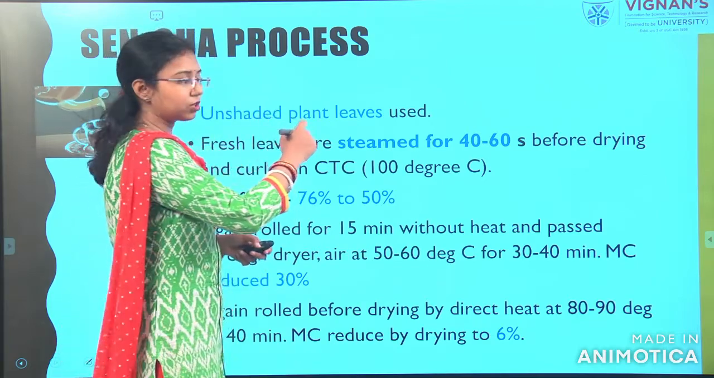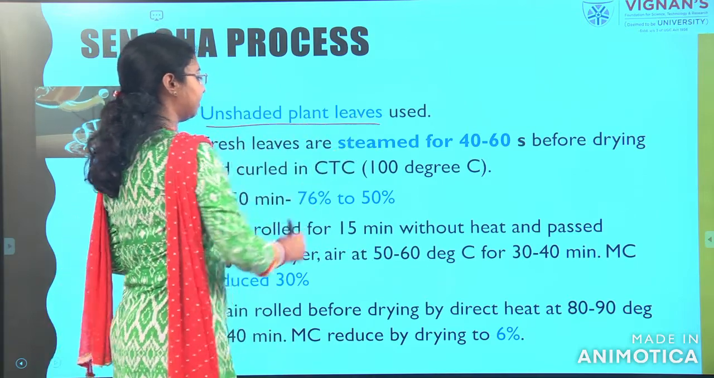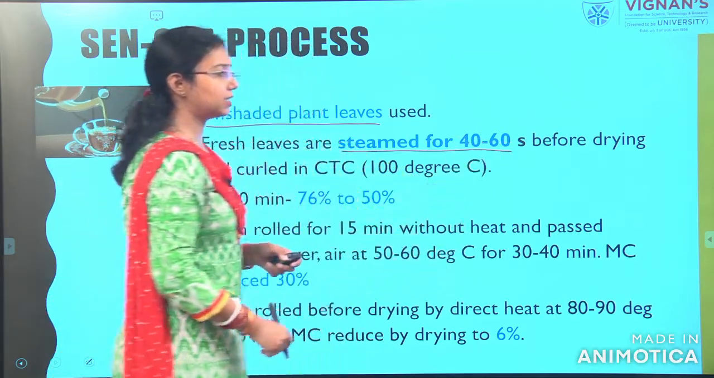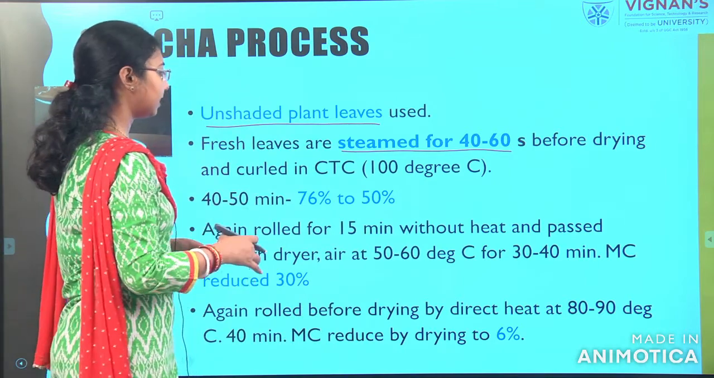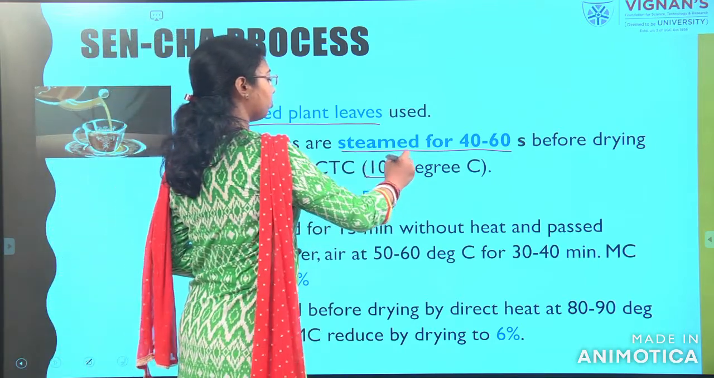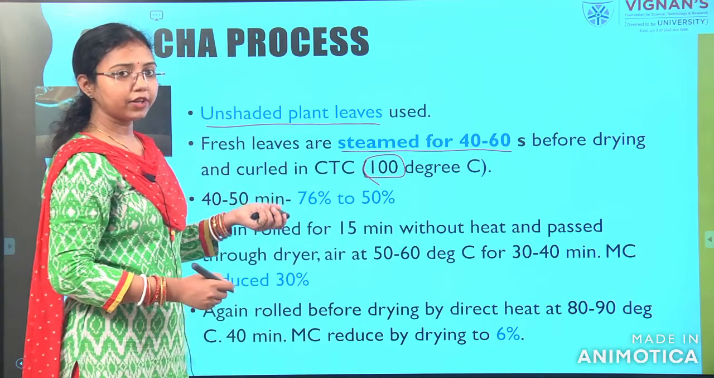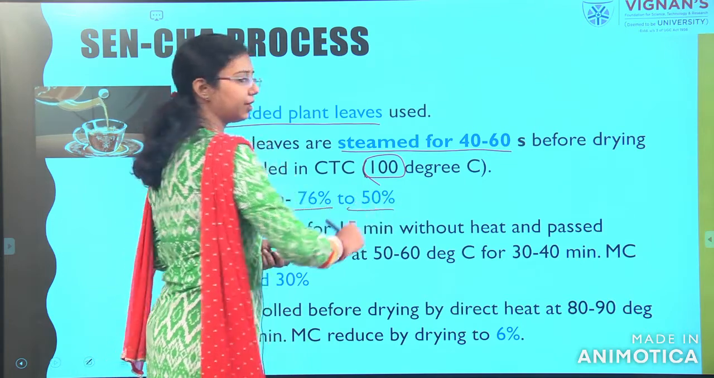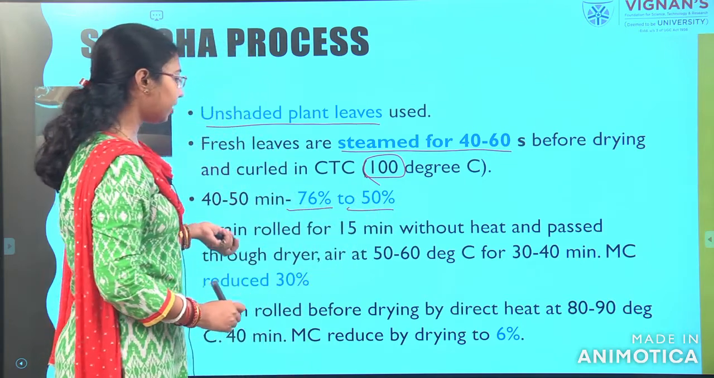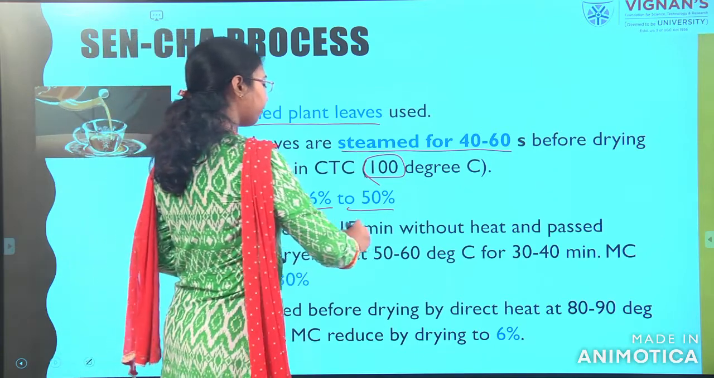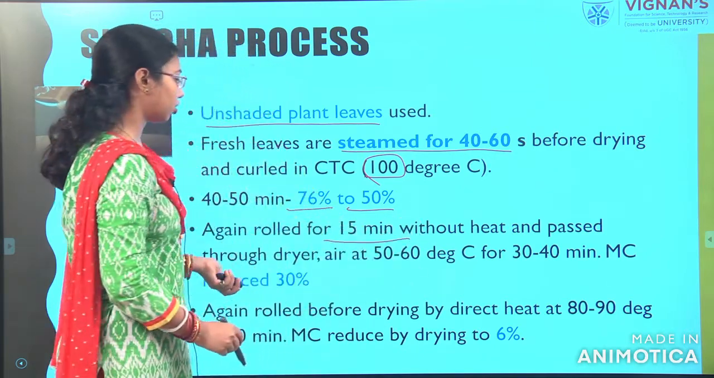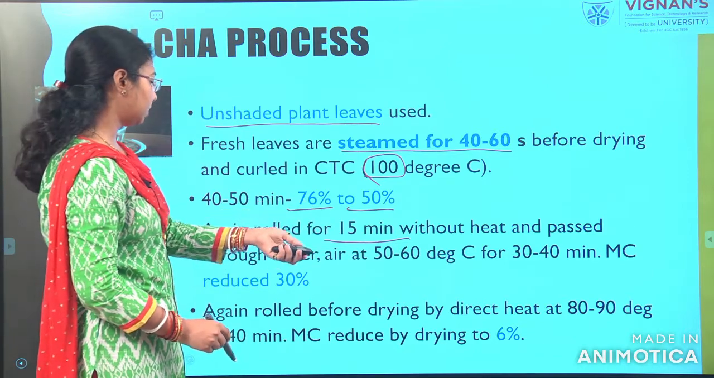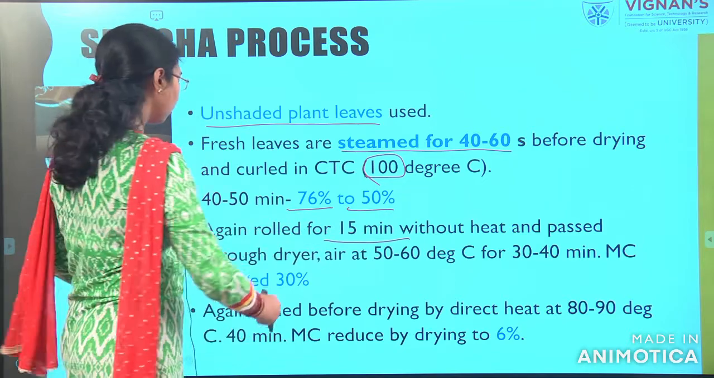In case of the Sencha process, we will take the unwashed plant leaves and we will steam them for 40 to 60 seconds before the drying, and the temperature can go up to 100 degrees centigrade. After 40 to 50 minutes, the moisture content will be reduced from 76 to 50%, and after rolling for 15 minutes without heat, pass through the dryer, air at 50 to 60 degrees centigrade for 30 to 40 minutes, moisture content will be reduced to 30%.